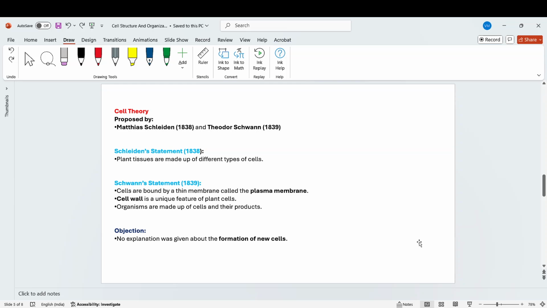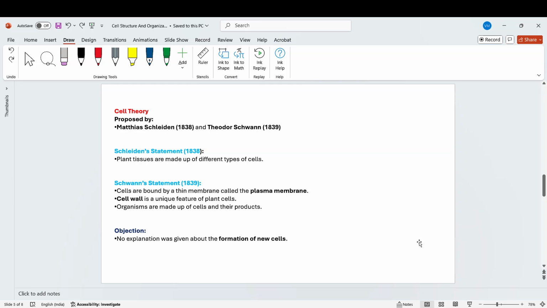So cells are bound by a thin membrane called the plasma membrane. He also stated that the cell wall is a unique feature of plant cells. And the third statement was that organisms are made up of cells and their products.